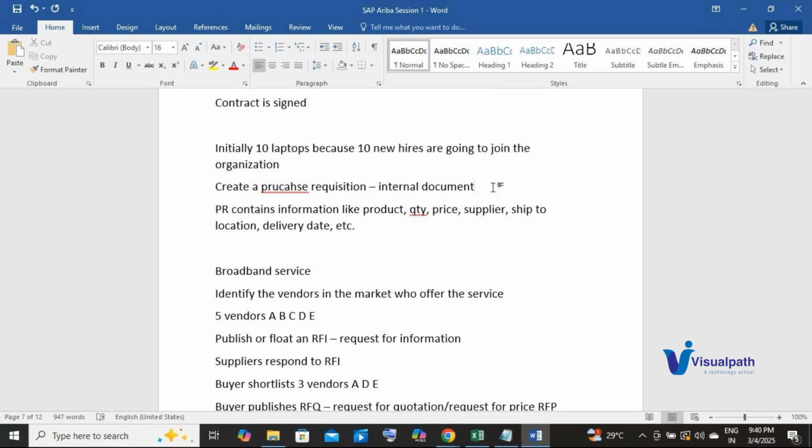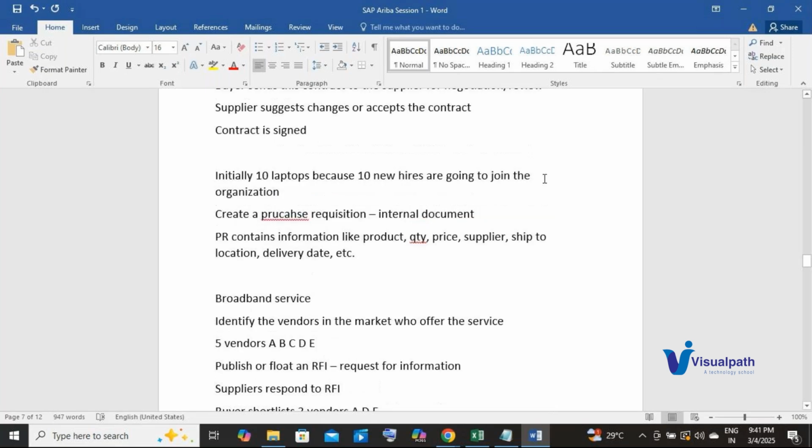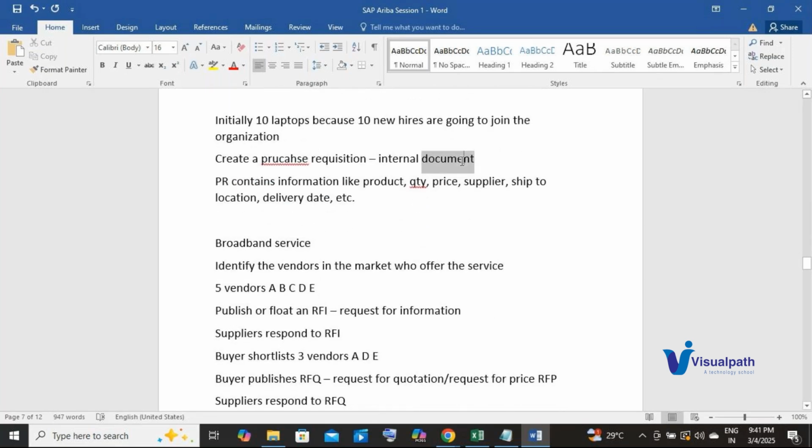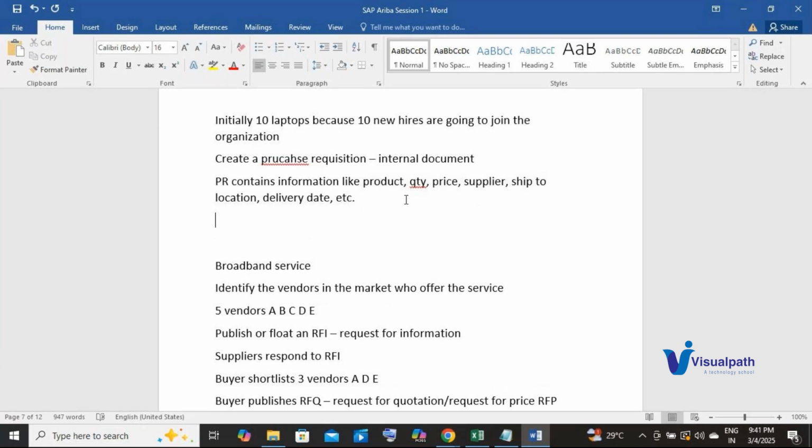So that team in the procurement department will create a purchase requisition using any digital procurement application. In our case, it will be SAP Ariba. So what does that purchase requisition contain? It contains all this information, okay? Then the PR is submitted, okay?